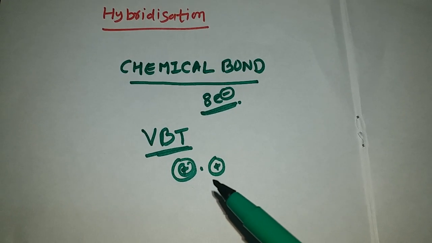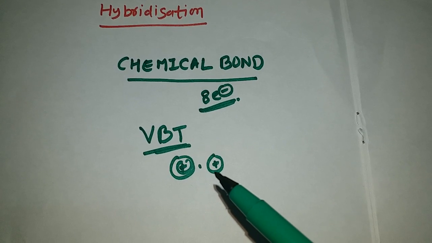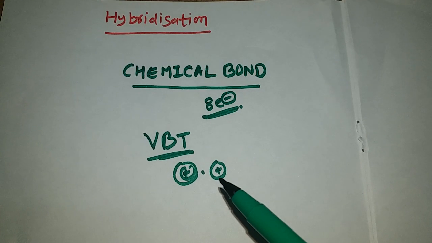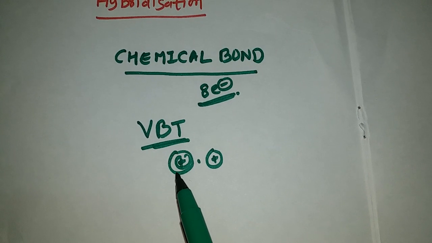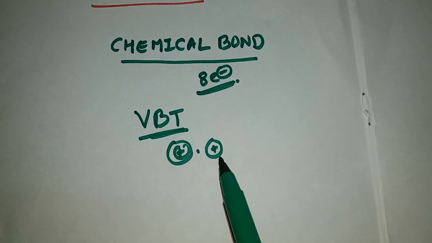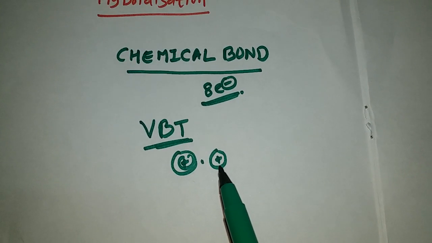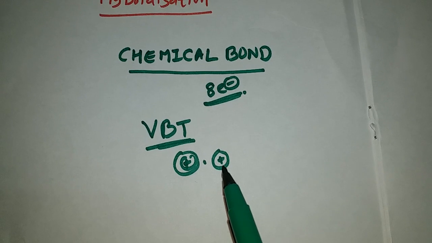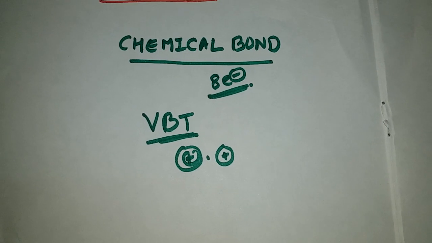According to valency bond theory, the atoms coming closer to each other to form a chemical bond, one atom's valency atomic orbital with an unpaired electron will overlap with the other atom's valency atomic orbital with an unpaired electron of opposite spin and with the same phase with respect to the first atom's valency atomic orbital.